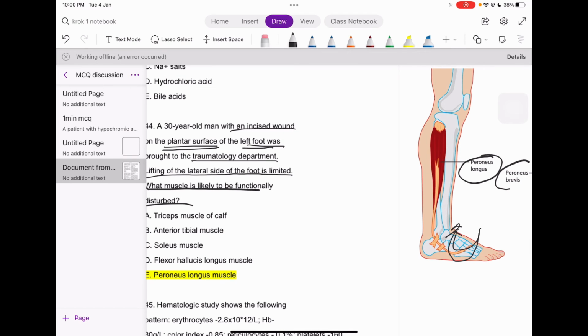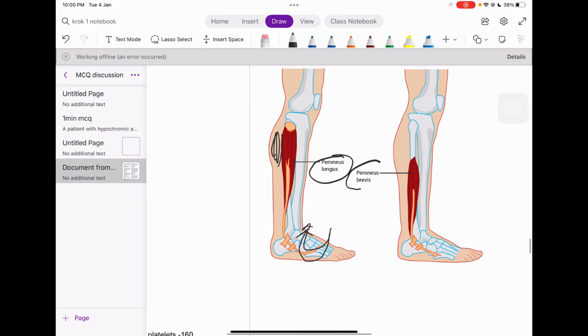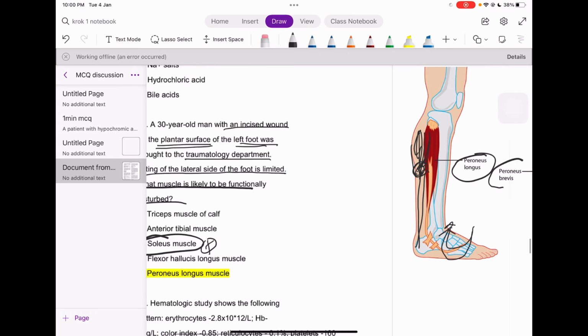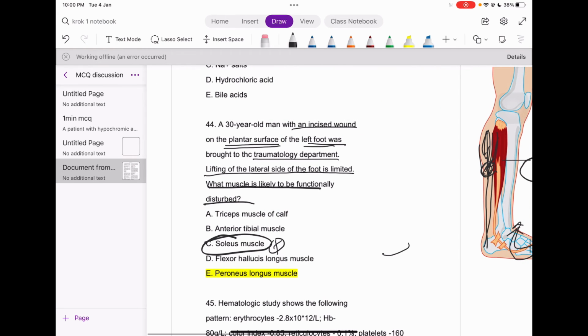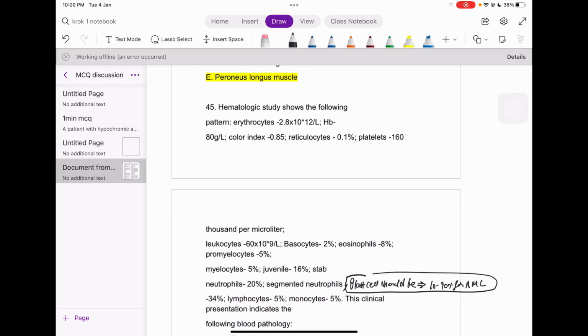That is it, guys. That's the only answer, which also seems logical, because the soleus muscle may be present here, something like this. It's even the calf muscle, connected with the Achilles tendon down here, so that's not the answer. The anterior tibial muscle is about right here, or on the posterior side of something like here. It may be possible, maybe something right here, but again it's not for the lateral movement of your leg; it can't be present out here like that. Thereafter, let's move to the next question.